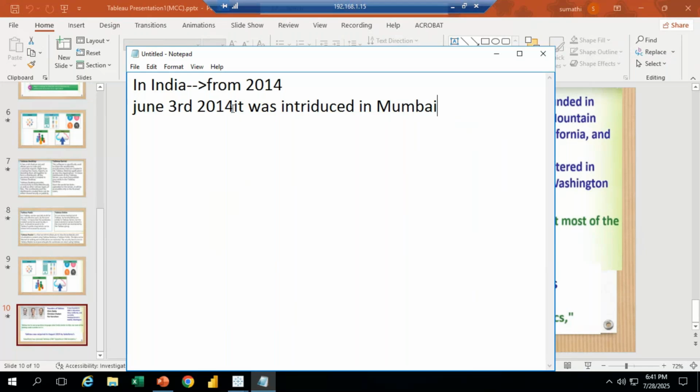They started on June 3rd, 2014. After that they expanded to many other places, but in Mumbai, on June 3rd, 2014, it was introduced.